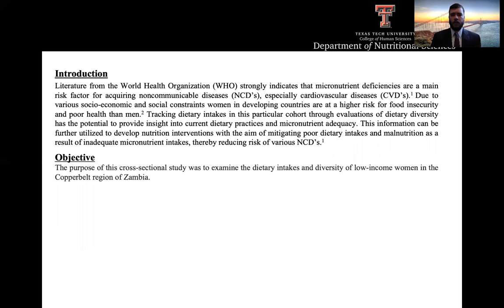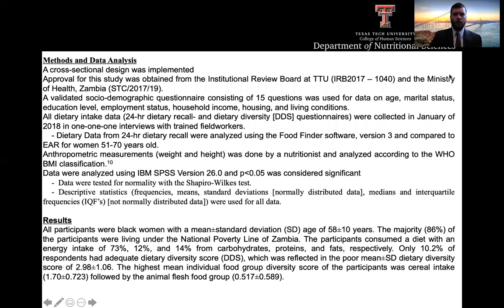So the purpose of this cross-sectional study was to examine the dietary intakes and diversity of low-income women in the Copperbelt region of Zambia. This study formed part of a larger PhD project in which 147 women residing in Zambia were recruited for data collection. In January of 2018, trained field workers collected 24-hour dietary recall and dietary diversity questionnaires in one-on-one interviews. And the nutritionists collected height and weight measurements, which were used to calculate BMI based upon the WHO classifications.